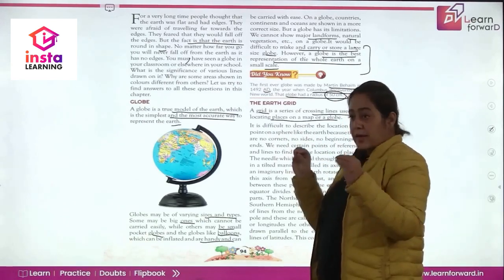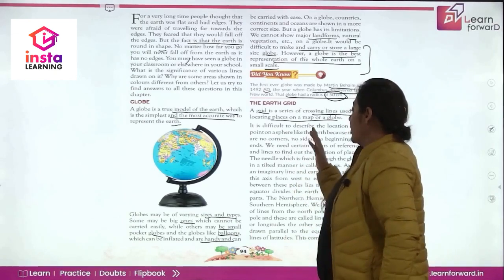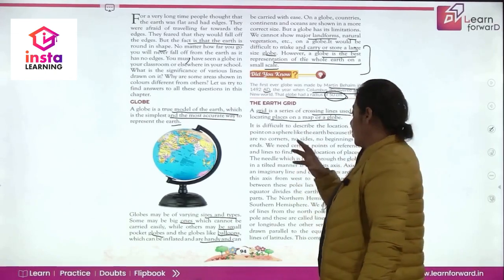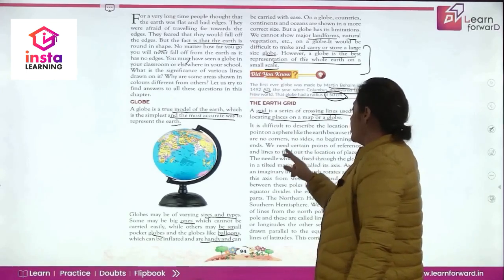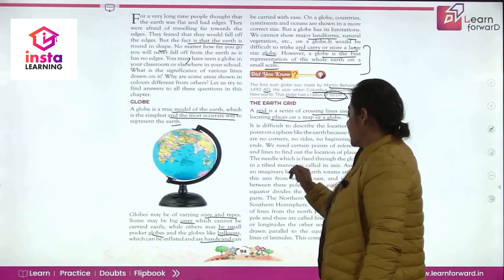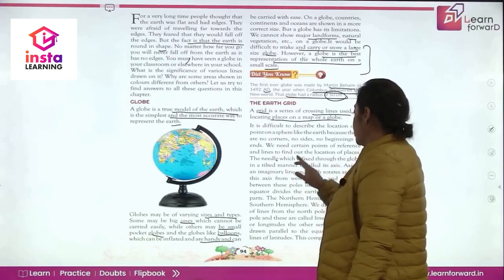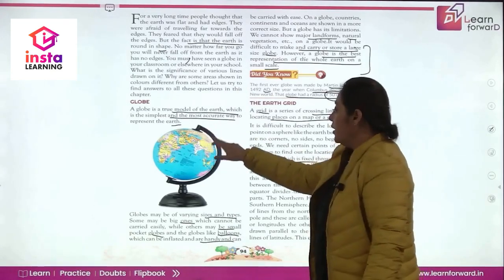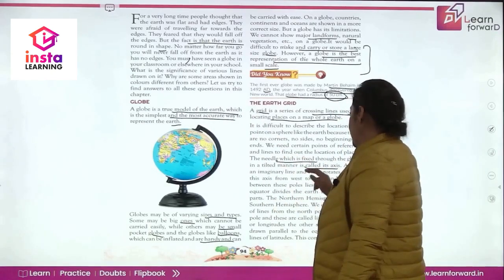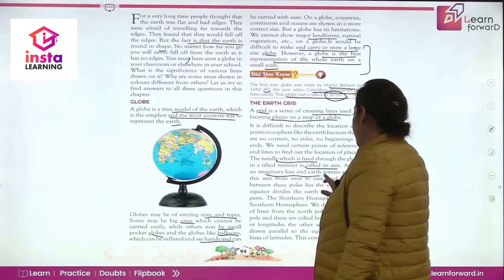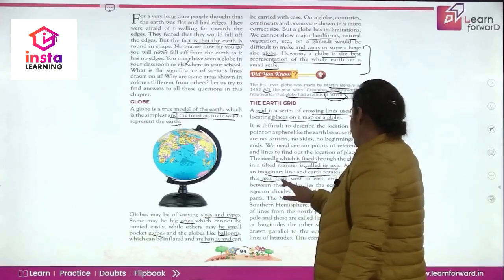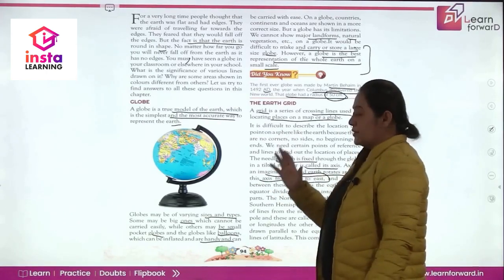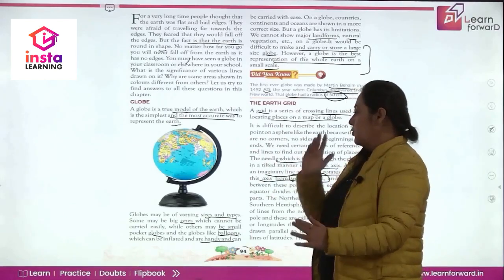तो हमें कोई exact location बतानी है तो कैसे बताएंगे? इसे समझने के लिए let's study how we are going to locate a particular place on a globe. We need certain points of reference and lines to find out the location of places. The needle which is fixed through the globe in a tilted manner is called the axis. जो needle fixed है globe पे और tilted manner में उसे axis कहते हैं. Axis is an imaginary line है and the earth rotates around this axis from west to east. तो हमें ये याद रखना है that axis is an imaginary line and the earth rotates from west to east.